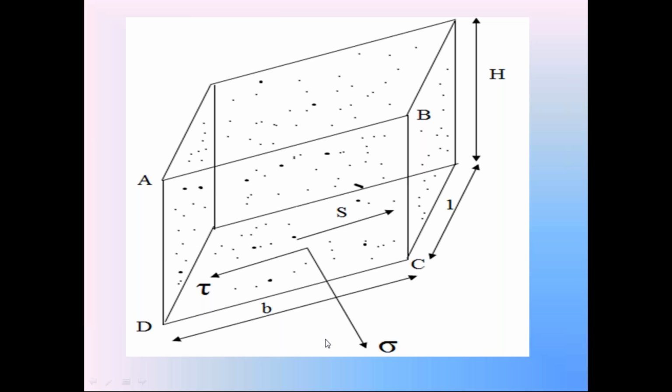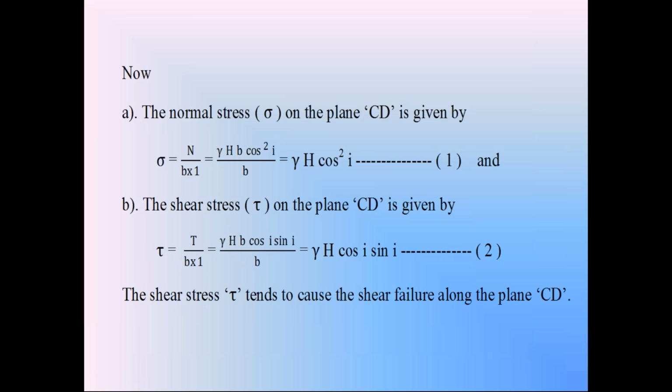Now we are going to see the equation of total normal stress sigma and the shear stress tau on that soil prism. So this is the calculation. The total normal stress sigma on the surface CD is equal to normal force N divided by area of the surface CD, which is B into 1. Normal force N is gamma HB cos square i, divided by B into 1, that is B. So this total normal stress sigma is equal to gamma H cos square i.